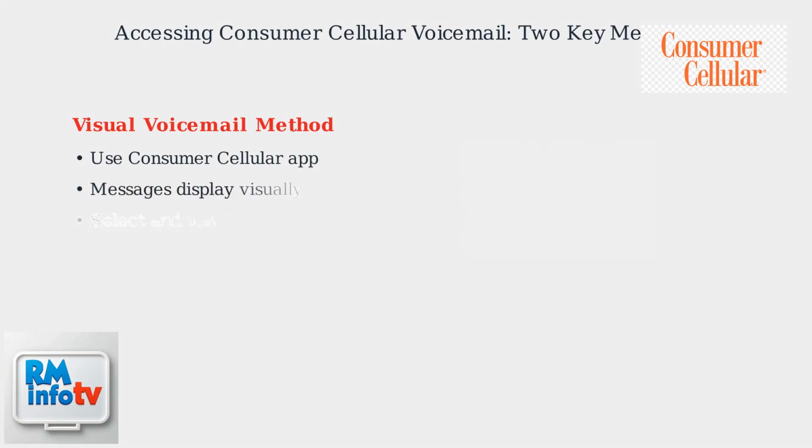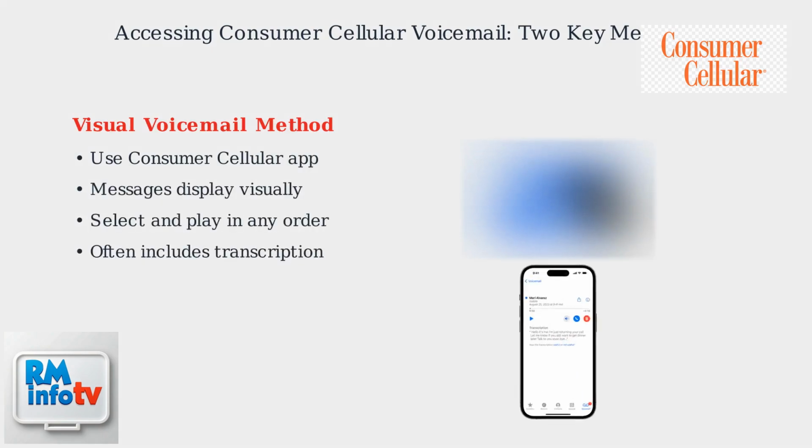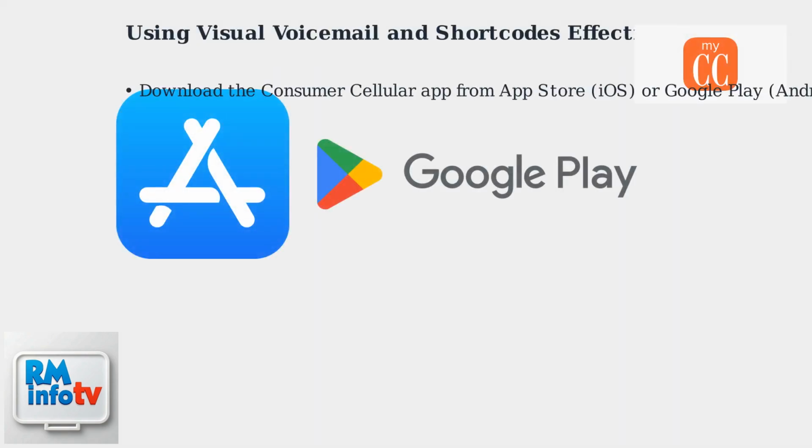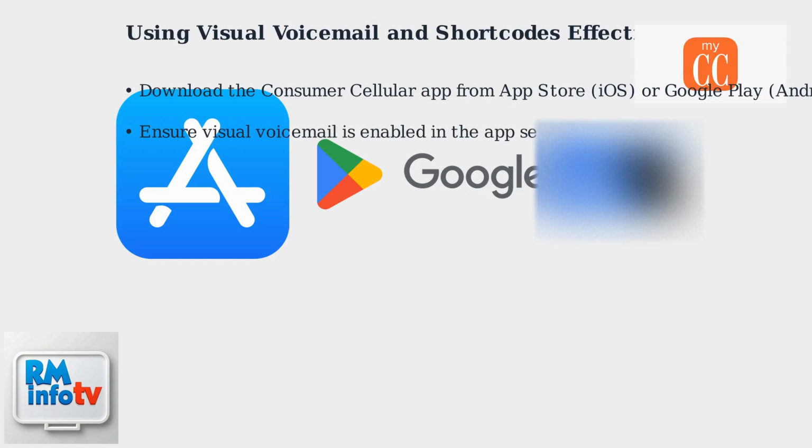Visual voicemail, accessible through the Consumer Cellular app, displays messages visually, allowing you to select and play messages in any order. It also often provides transcription of the audio. To use visual voicemail, download the Consumer Cellular app from the App Store for iOS or Google Play for Android. Ensure visual voicemail is enabled in the app settings.